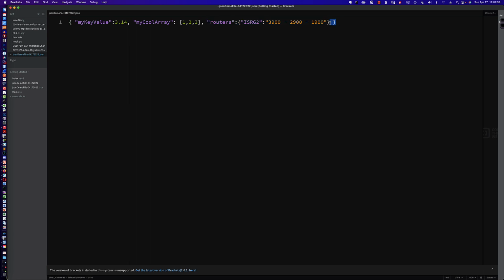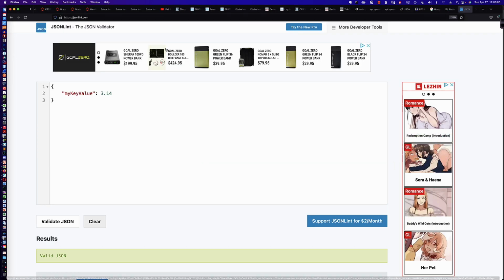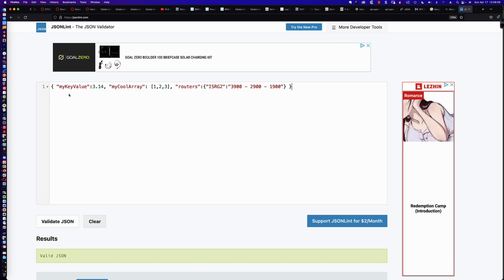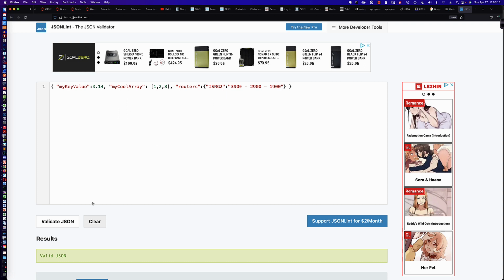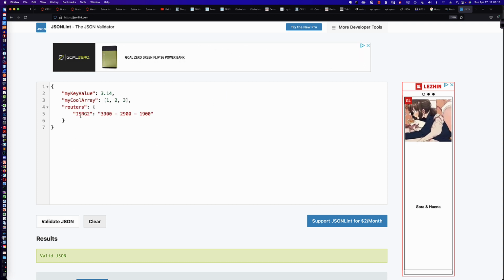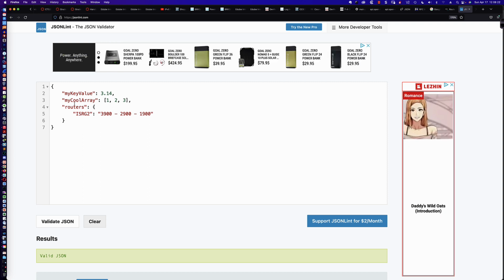And so let's go ahead and grab all of this, which appears to be correct in terms of JSON, and let's come back over here and wipe out what we had, and paste in this new bit of JSON data, and let's see if it validates. And take a look at that. Worked beautifully. And it also changes the layout for us.